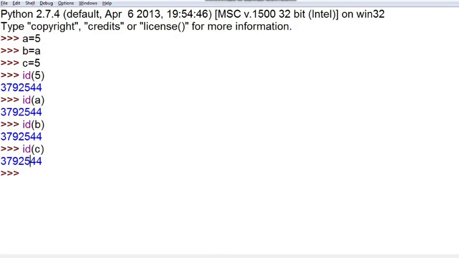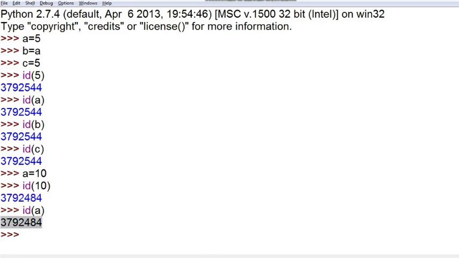When does the cell reference change? Let's see that. Now suppose I have written a is equal to 10. Okay, so obviously the reference of the 10 will be different. You can see the reference of the 10 is different, so the ID of a, the reference of a, changes to 3792484, which is the reference of 10.